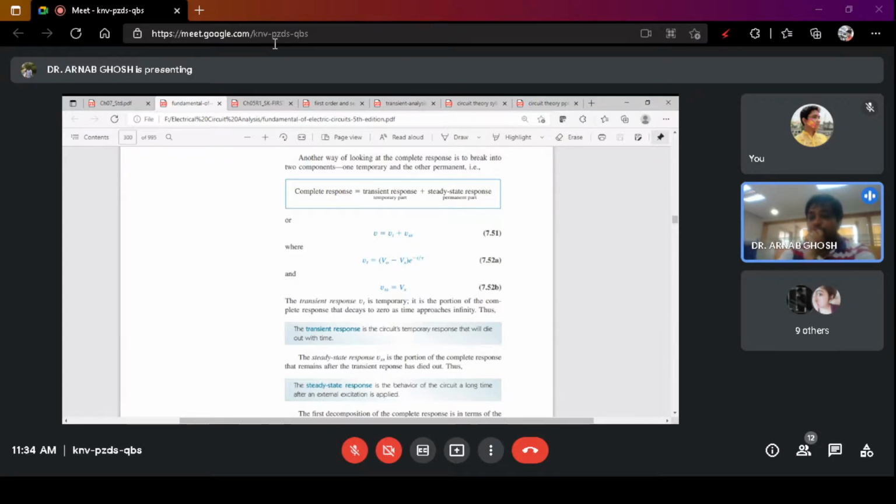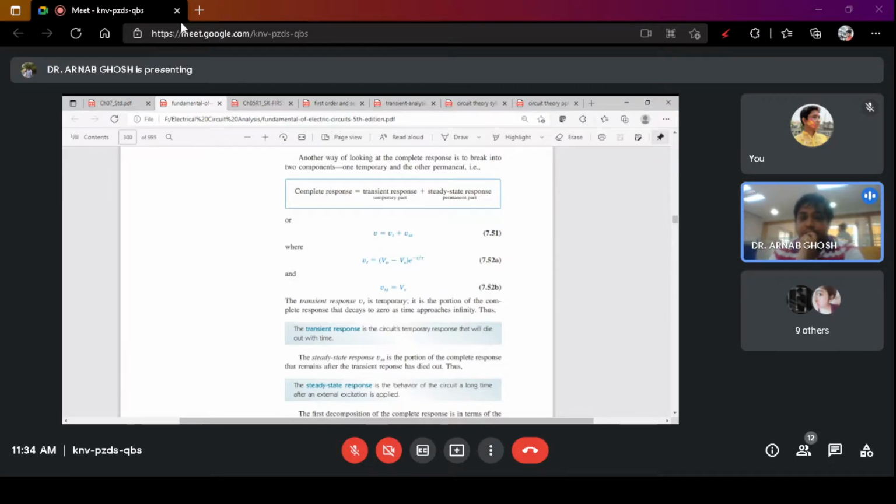Once you switch off that external excitation, the steady state part automatically gets eliminated. As long as the external excitation is applied, you will get the steady state response. So that is known as the permanent part, and the transient response is known as the temporary part.